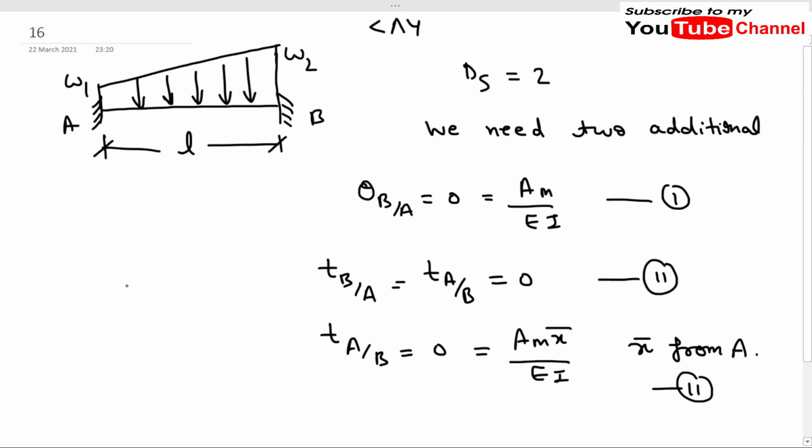We use the principle of superposition to break down the actual problem into two parts.